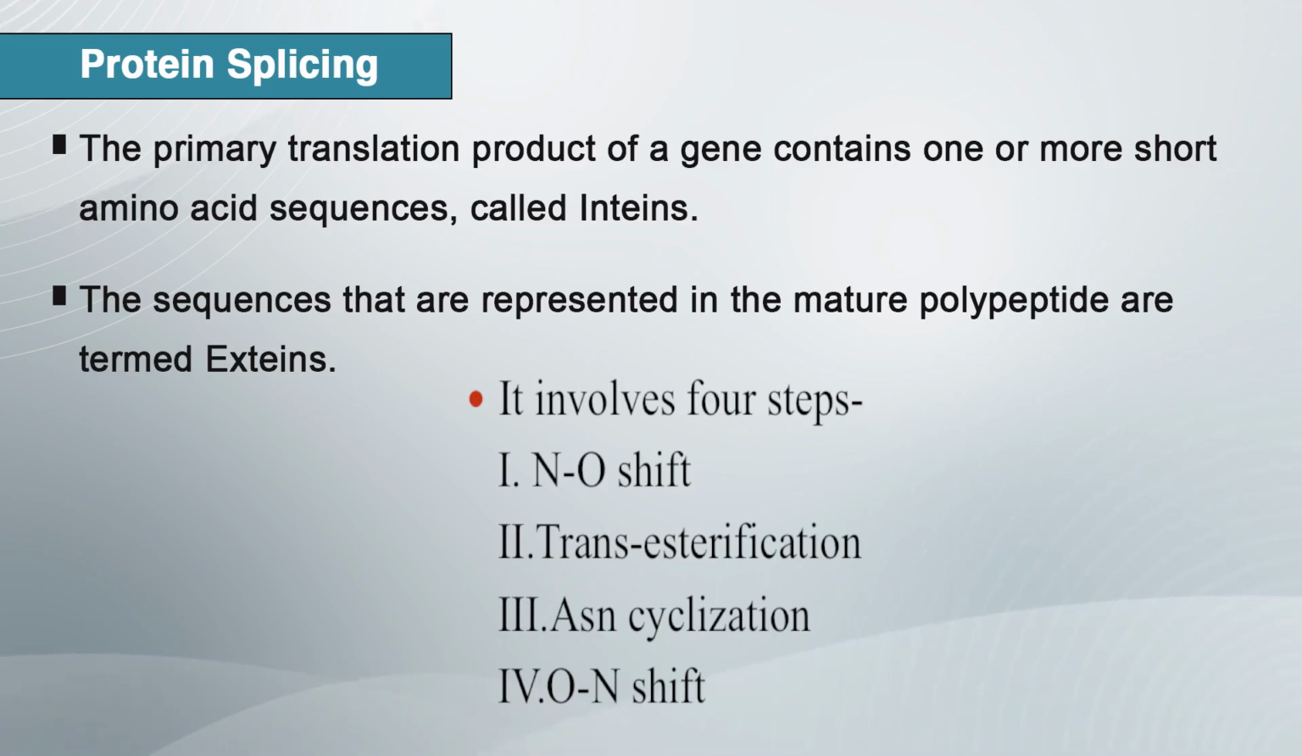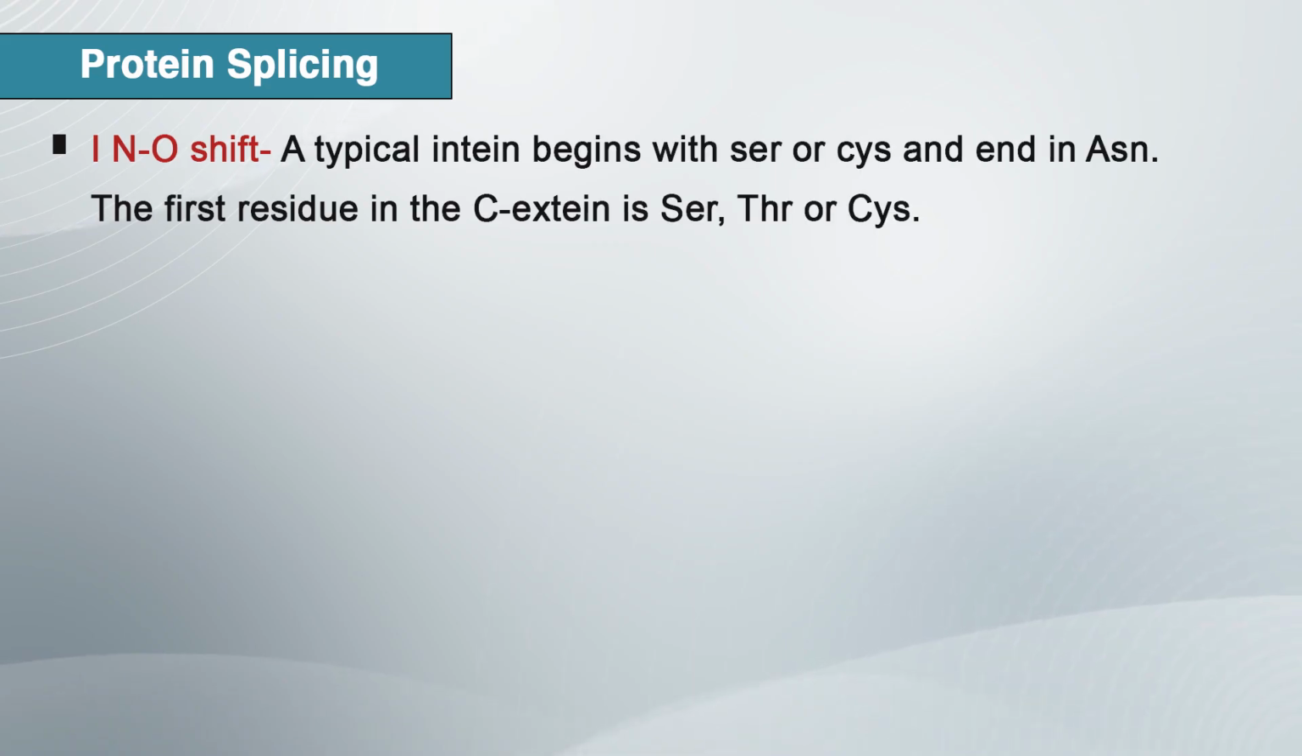It happens in 4 steps: NO shift, transesterification, SN cyclization, and ON shift. Now, the NO shift. A typical intein begins with serine or cysteine and ends with asparagine. The first residue of the C-extein is serine, threonine or cysteine. This residue often functions as a nucleophile.